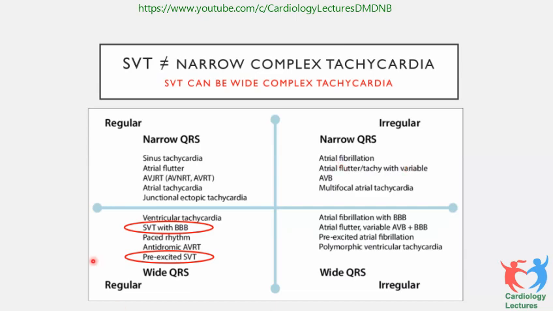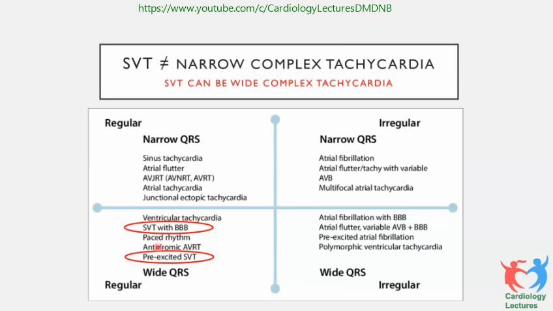Now, if we come to the narrow complex, it could be sinus tachycardia, atrial flutter, AV junctional reentrant tachycardia, either AVRT or AVNRT, atrial tachycardia, or junctional ectopic tachycardia. They are narrow complex. Wide complex is usually ventricular tachycardia. It could be SVT with pre-existing bundle branch block. Also, it could be a paced rhythm, so remember, sometimes it could be a pacemaker mediated tachycardia.